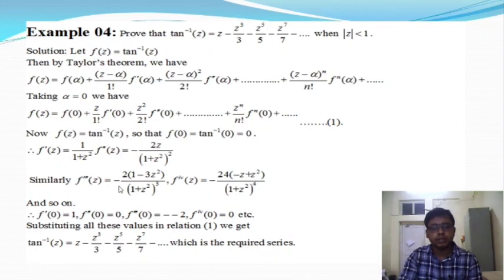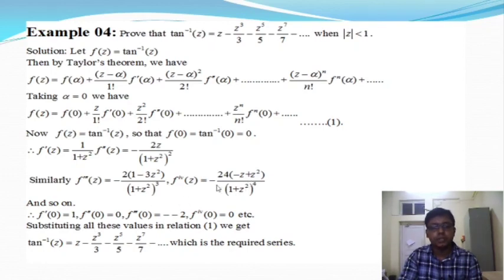So there are an infinite number of terms, so you can choose up to the nth order differentiation, or up to 10th, 11th, 14th, 16th. Whatever terms you take, I will take only up to the fourth order differentiation.